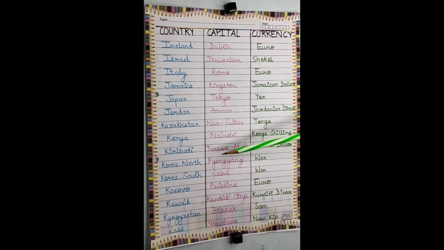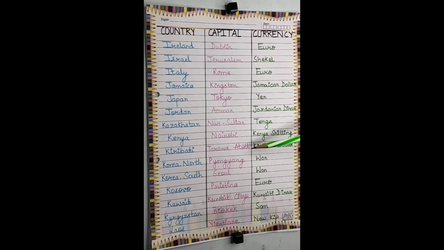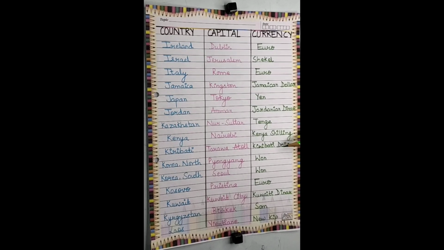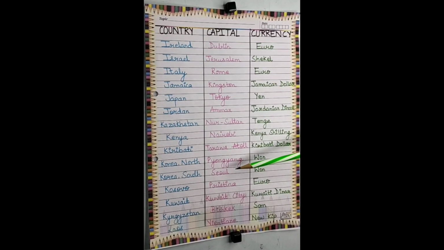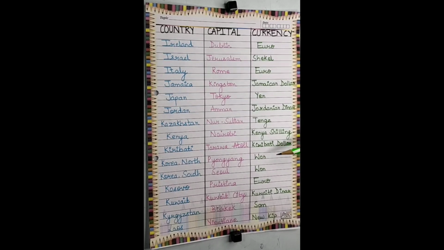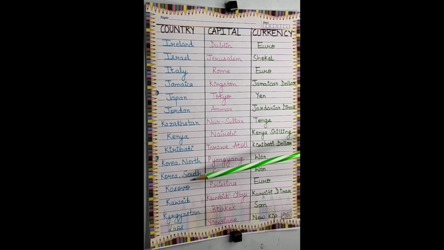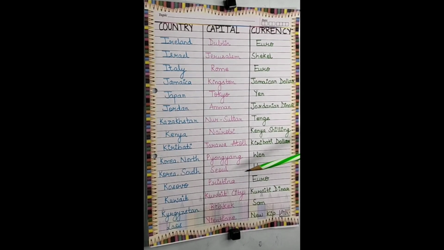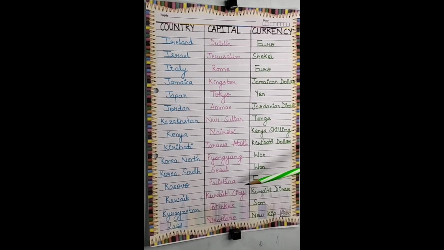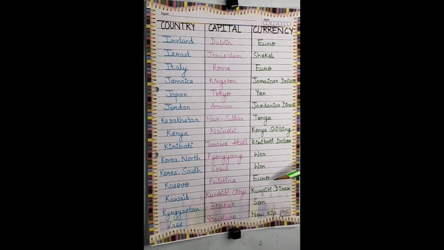Next is Kiribati. The capital is Tarawa Atoll, and the currency is Kiribati dollar. Next is Korea North. The capital is Pyongyang, and the currency is won. Next is Korea South. The capital is Seoul, and the currency is won. Next is Kosovo. The capital is Pristina, and the currency is euro.